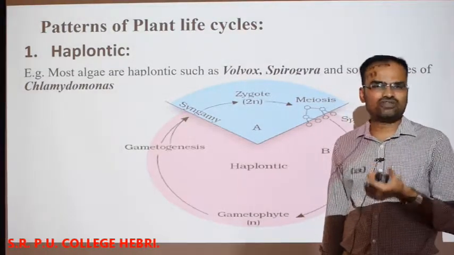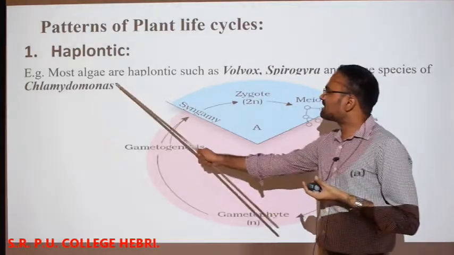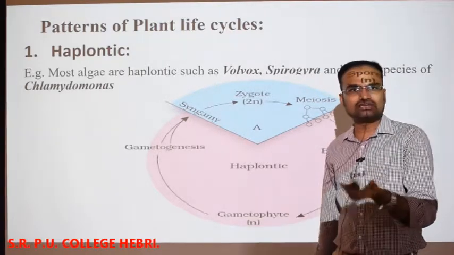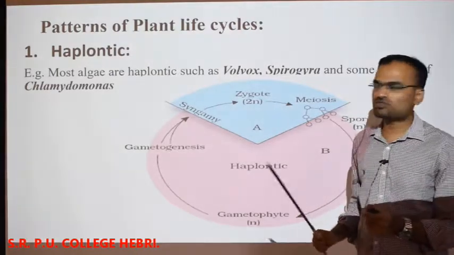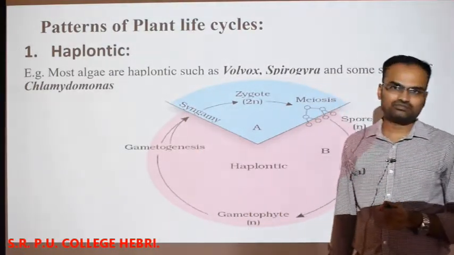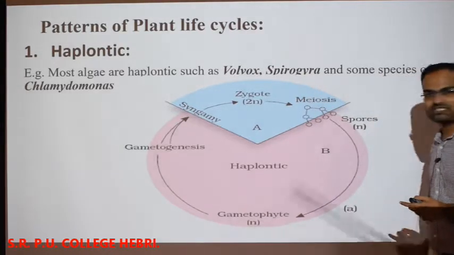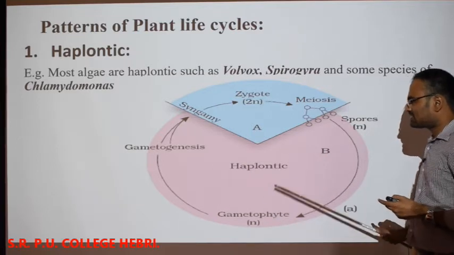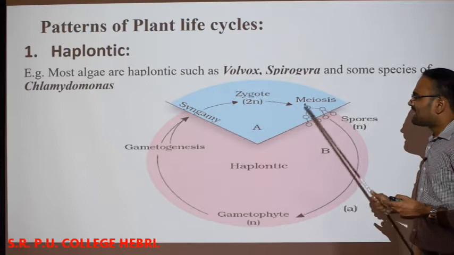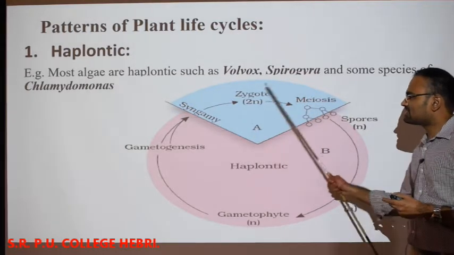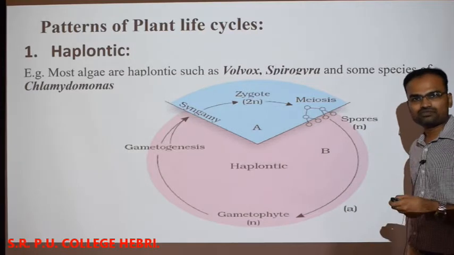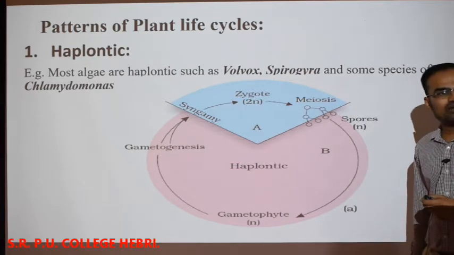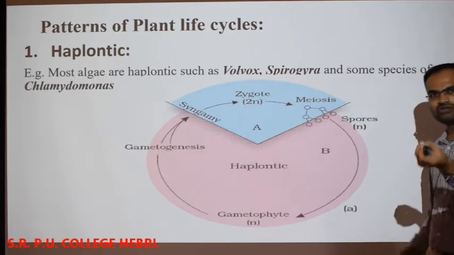What is the major feature of a haplontic type of life cycle? Most algae are haplontic. That means the entire body itself is haplontic. In such organisms, we can observe the haplontic type of life cycle. In the representation you can observe the pink colored area representing the haplontic gametophyte, and the bluish colored area representing the diplontic sporophyte. Remember or imagine Chlamydomonas, Volvox and Spirogyra, which are all unicellular.